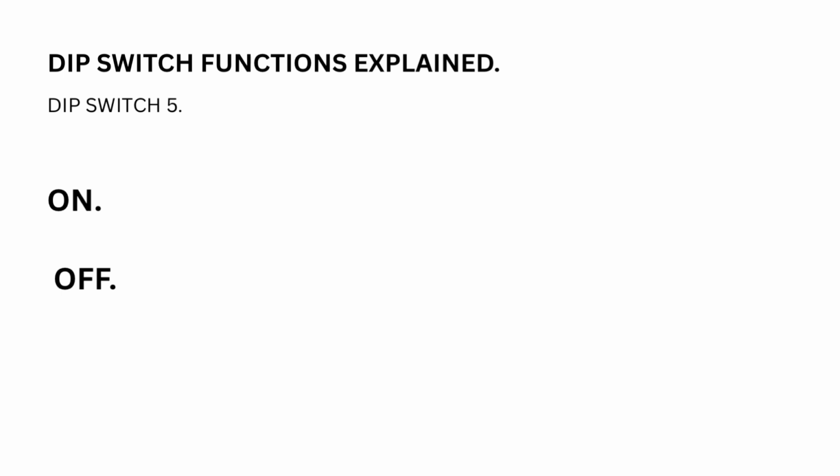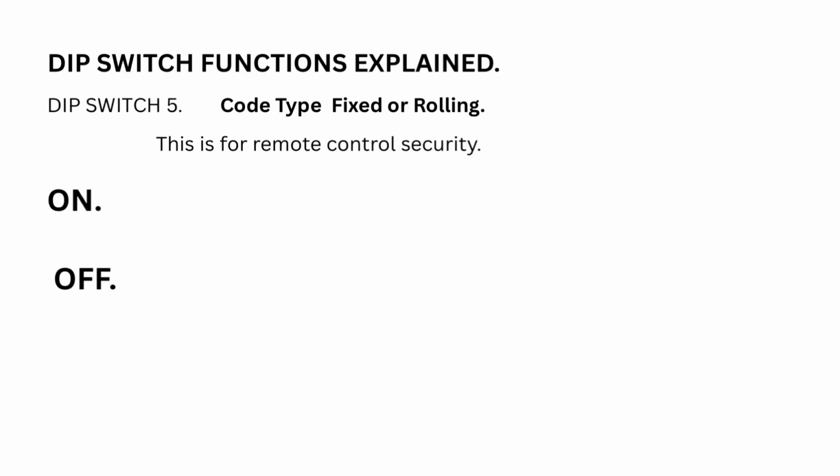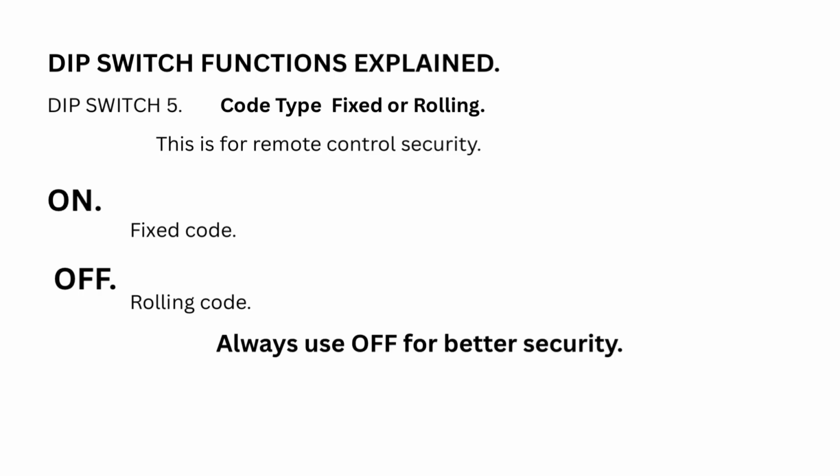DIP switch 5. Code type, fixed or rolling. This is for remote control security. On. Fixed code. Off. Rolling code. Always use OFF for better security.